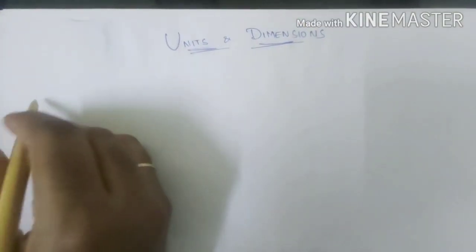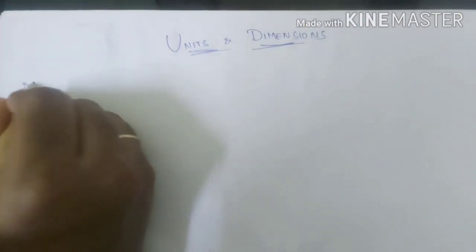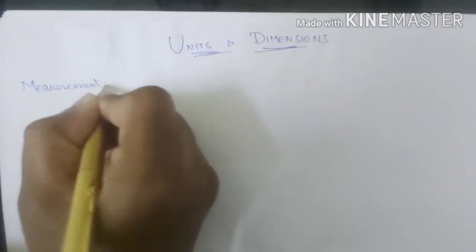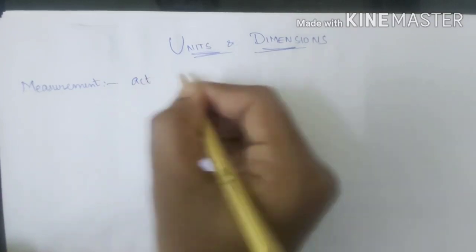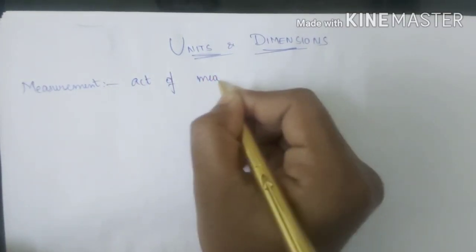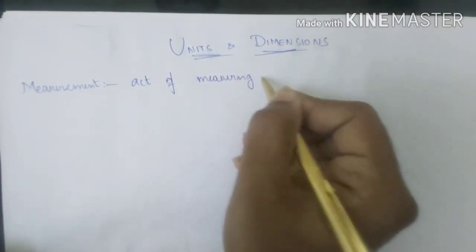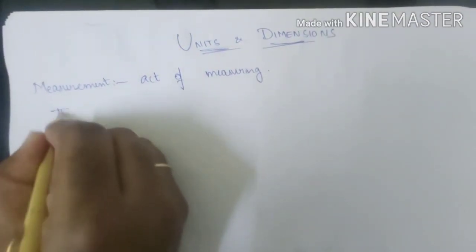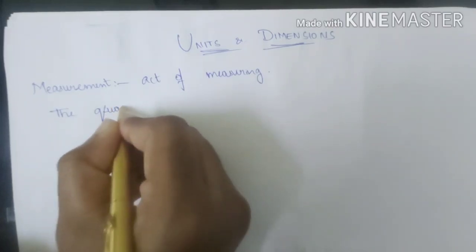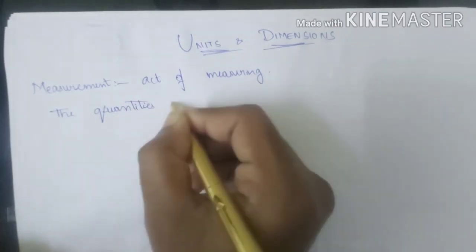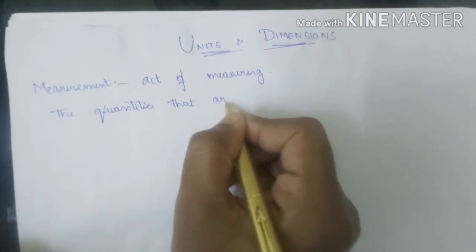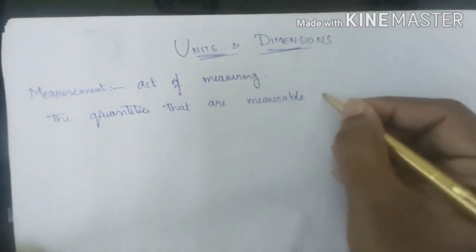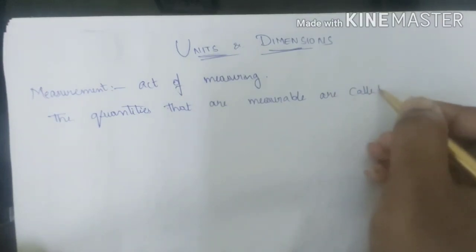So let's start with the concept of measurement. Measurement is nothing but the act of measuring. If you are able to measure something, then that is said to be a measurement. You are doing some measurement on that. So the quantities that are measurable are called physical quantities.